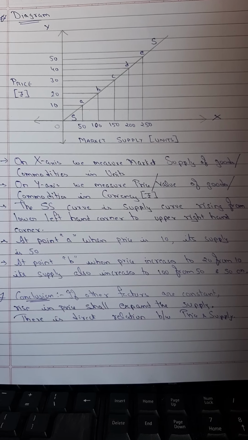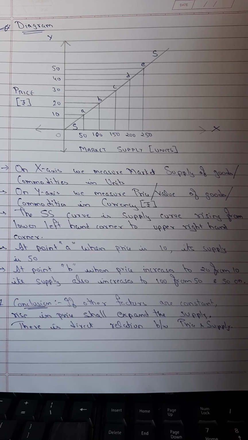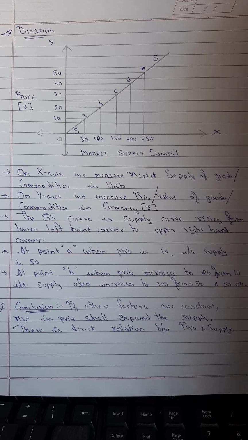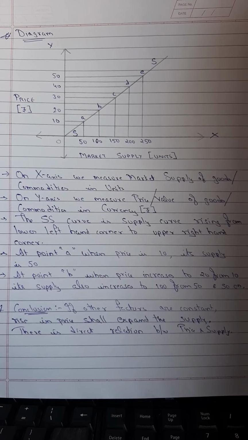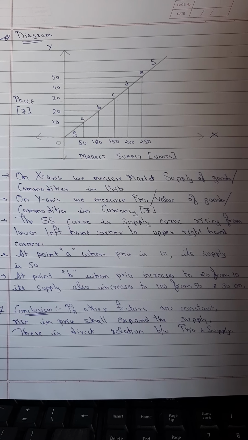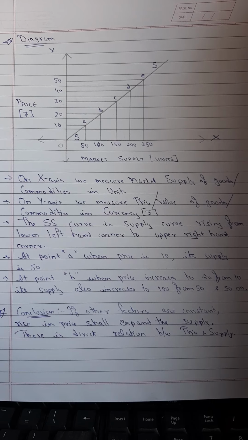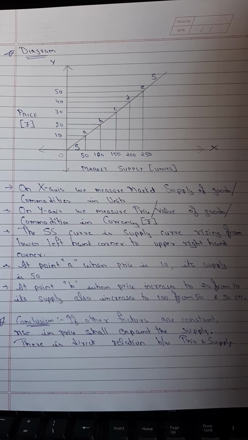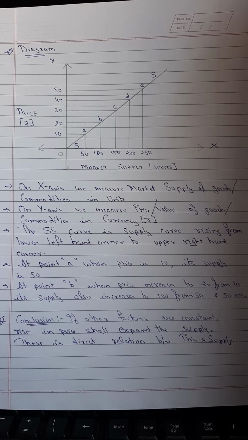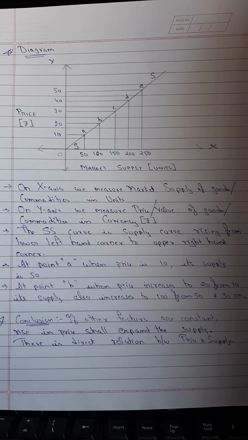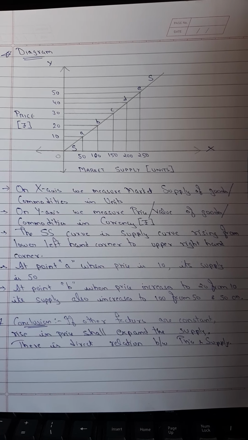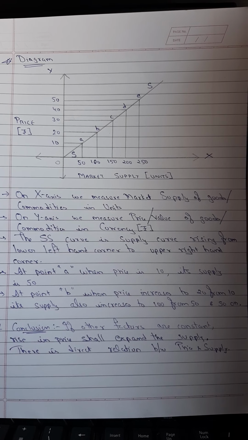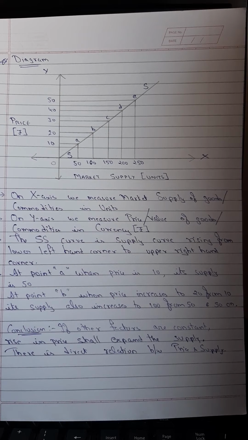Now, based on this diagram and the schedule, let us take one by one. At point A, when the price was 10 rupees, the market supply was 50 units. I repeat, at point A, when the price of the commodity was 10 rupees, the supply was 50 units. But when the price increased from 10 to 20, the supply also expanded from 50 to 100 units. Again at point B, when the price increases to 30, the supply expands to 150.